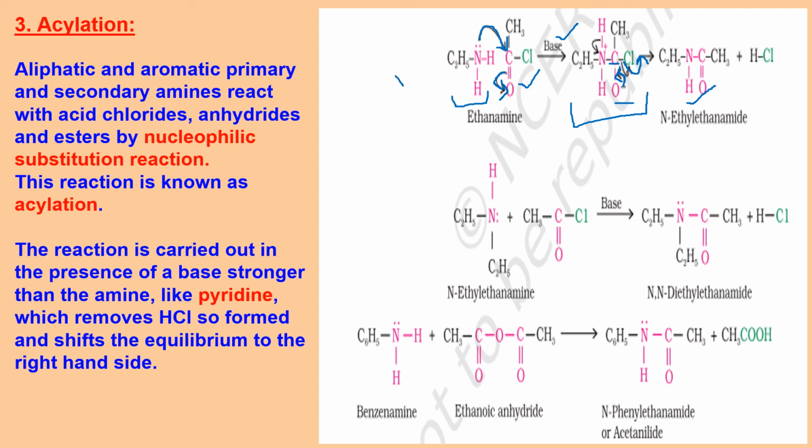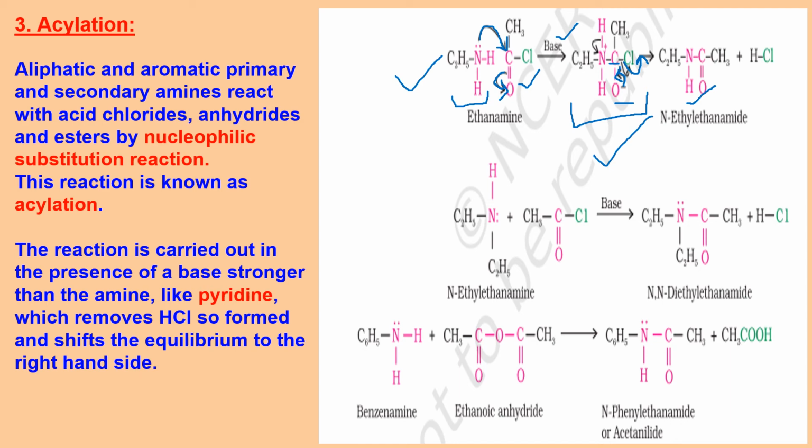If you see this from here, what has happened? HCl has been removed. But if you directly say that HCl is removed, then it appears as if the amine is an acid. It is providing H plus ion, which is taking Cl minus ion, and HCl is removed. But to understand that it is not acidic in nature, it is basic, because it is obviously offering its lone pair for reaction with this carbon, and then this intermediate stabilizes by loss of HCl finally and gives you the acylated product. You have to understand this mechanism.